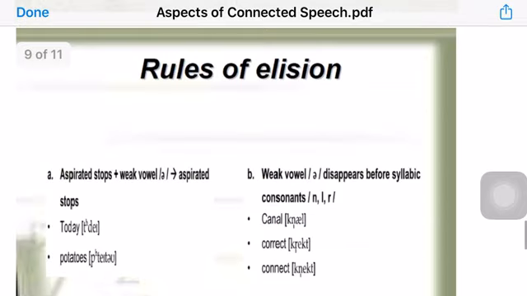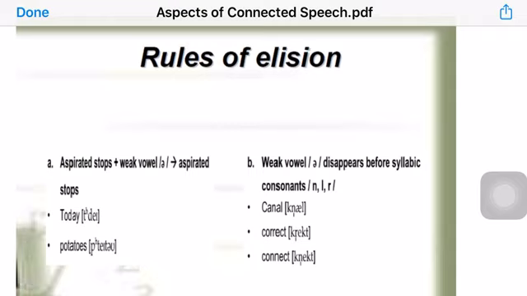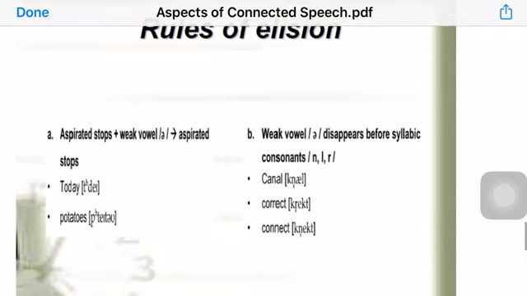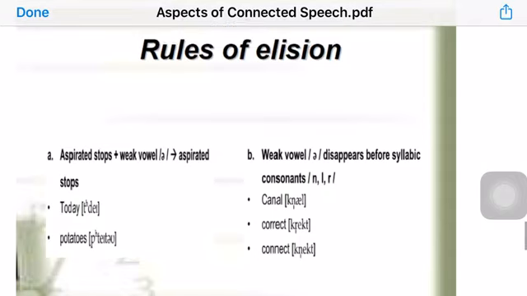But just to make it more comprehensible and easy for you to understand, let's talk about the rules of elision. And of course, the rules of elision only apply in connected speech, in fast speech only.